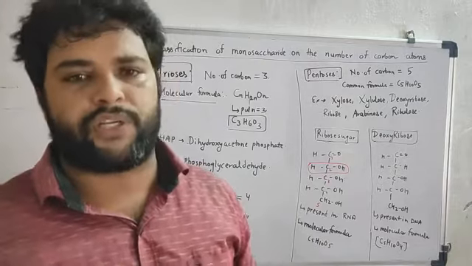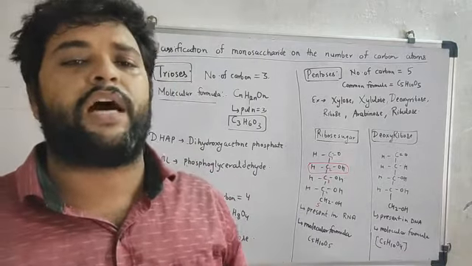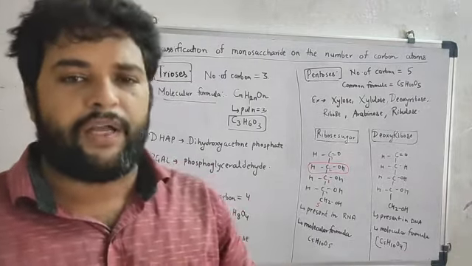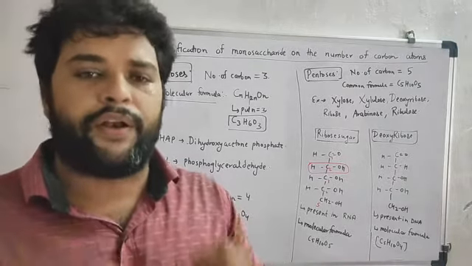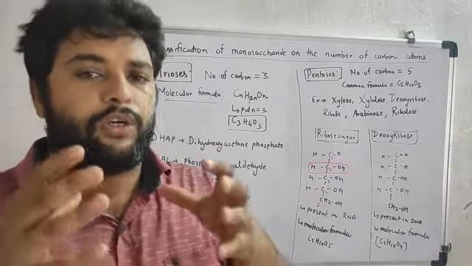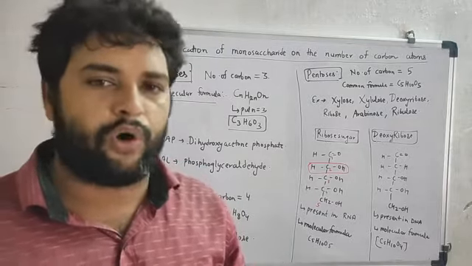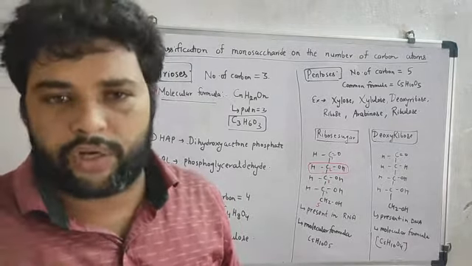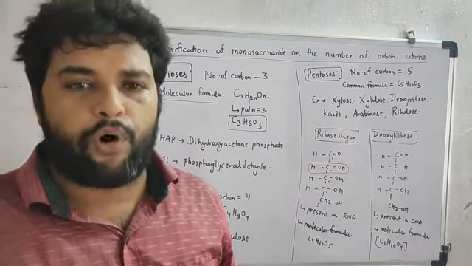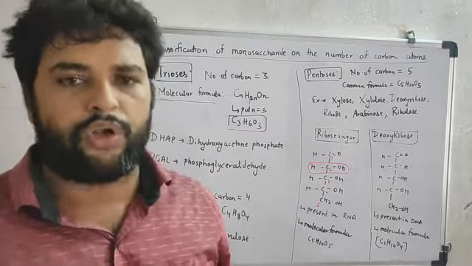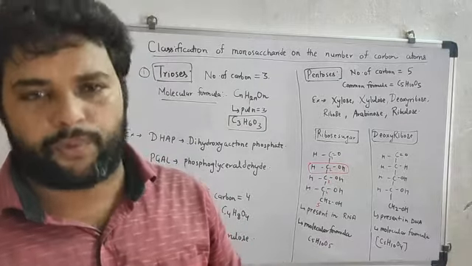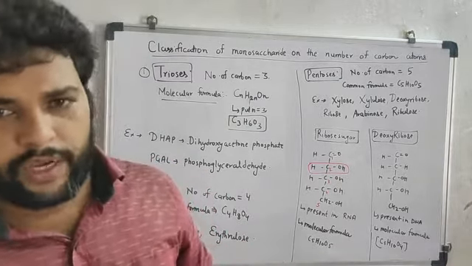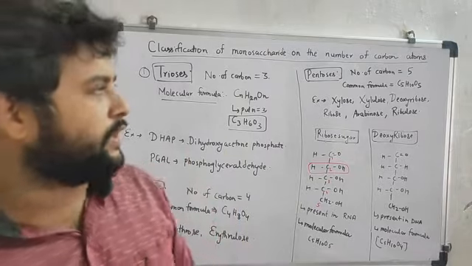The previous definition of carbohydrate was hydrates of carbon, and in our previous video we clarified that the modern definition is that we can call carbohydrate a polyhydroxy ketone or polyhydroxyaldehyde. Now we have to proceed further.